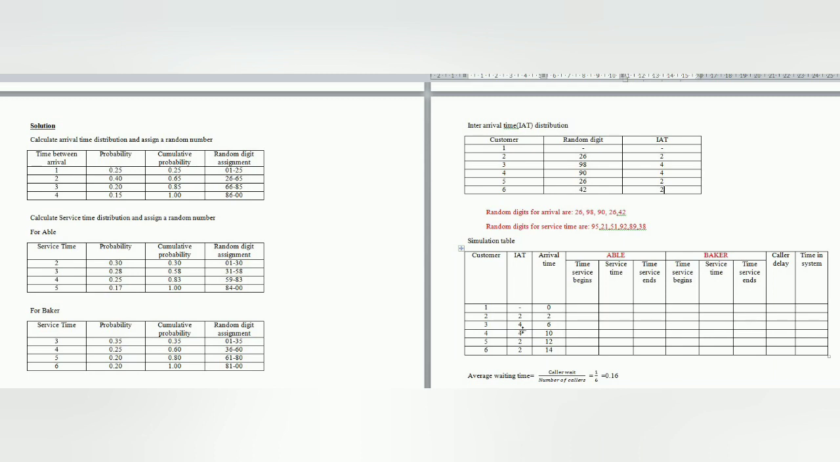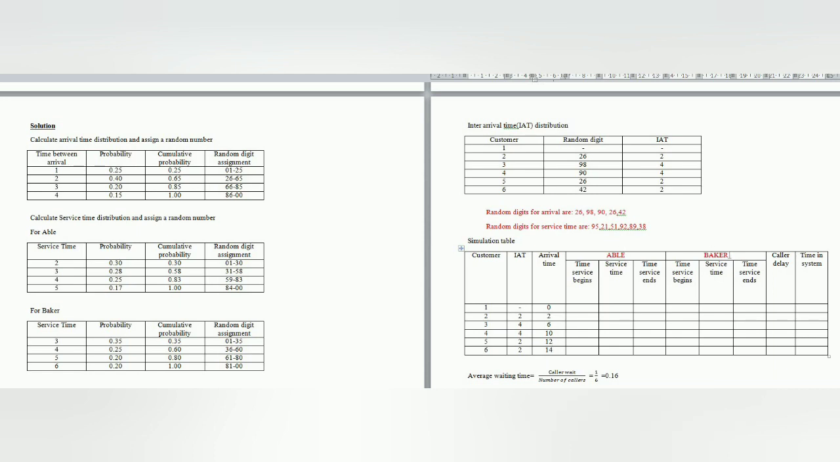So now let us see the inter-arrival time we calculated in the previous table. We are going to enter those values over here. Now we have to calculate the arrival time. Arrival time is nothing but the addition of these values. Arrival time for customer 1 is 0, and for customer 2 it is 2. Again 2 plus 4 is 6. Again 6 plus 4 is 10. Again 10 plus 2 is 12. 12 plus 2 is 14. So this is the arrival time.